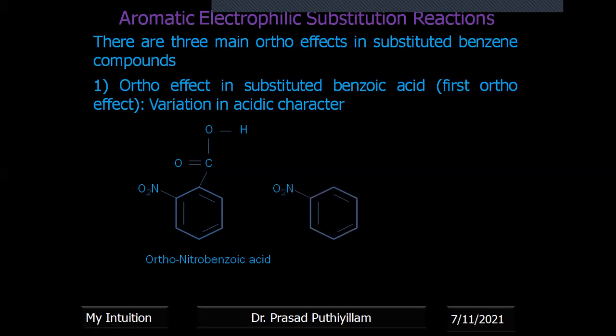Therefore, if I write it in the ionized state, O minus and H plus, the negative charge on oxygen can go to the carbonyl functional group, and it can be stabilized by the internal mesomeric or resonance effect. From the benzene ring there is not much contribution, because the plane got altered. So this pi electron cannot overlap with the carbonyl group. Therefore, the H will leave as H plus more easily compared to benzoic acid. That means the acidic character is increased when there is an ortho substitution present.